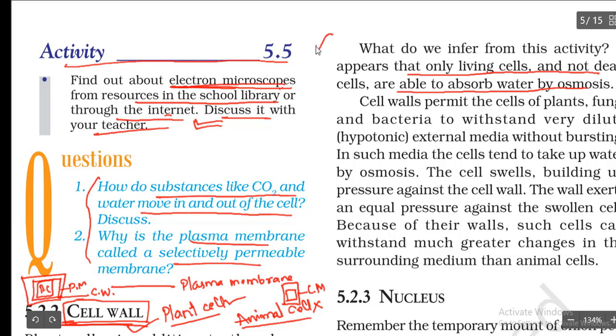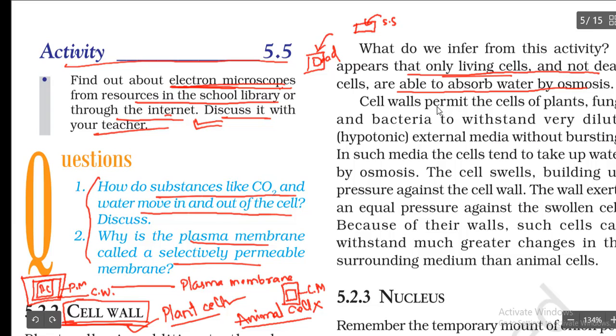So when we boil the Rhoeo leaves in hot water, what happens? The cells die. We have taken the dead cells and observed them under the microscope. Then we added some salt or sugar solution to it, but there is nothing to see. Plasmolysis has not occurred. So plasmolysis occurs only in living cells, not in dead cells.